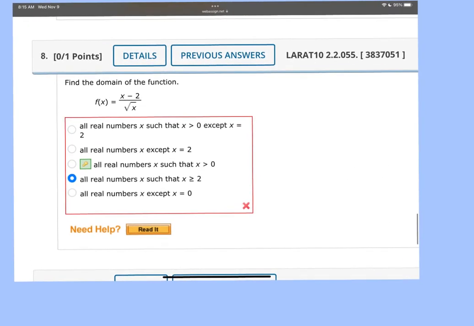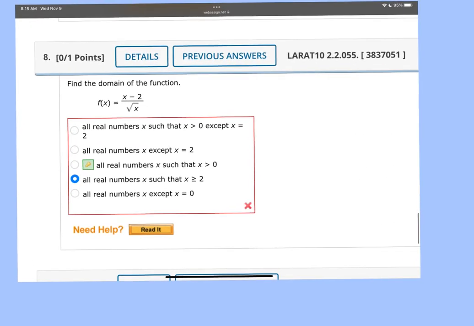All right, this is number 8. So with domain restrictions, you're looking for a variable in the denominator, a variable under a root, or the combination of both, which is what's happening this time. So the numerator x has nothing to do with it, because that's not one of the restrictions, right? X in the top is fine, and that's not underneath the square root. The only thing we have to restrict is the denominator.